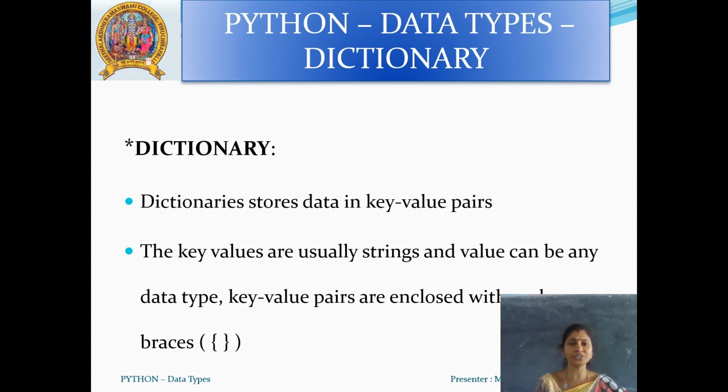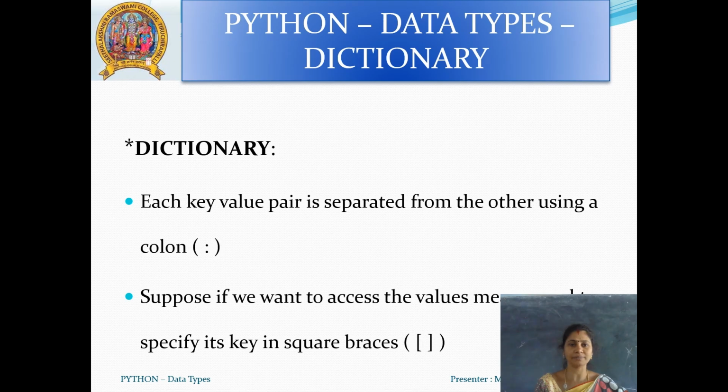Dictionary. Dictionaries store data in key value pairs. The keys are usually strings, and the value can be any data type. Key value pairs are enclosed within curly braces. Each key value pair is separated from the other using a colon.